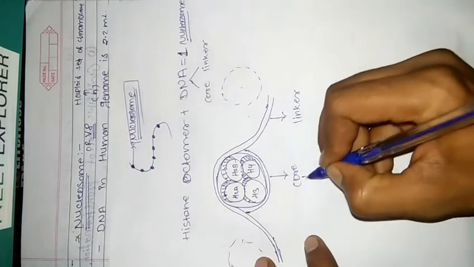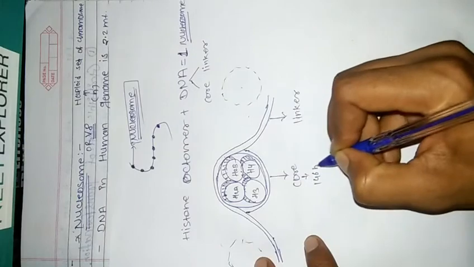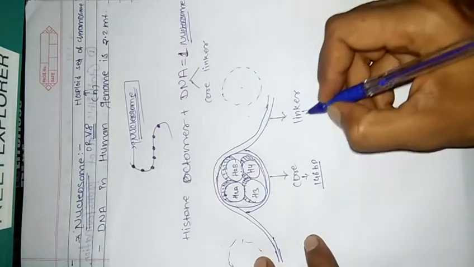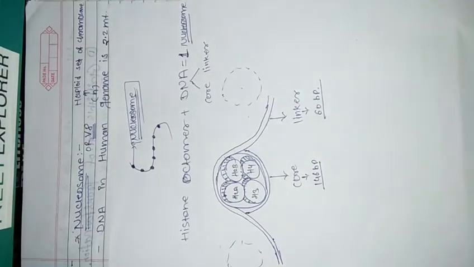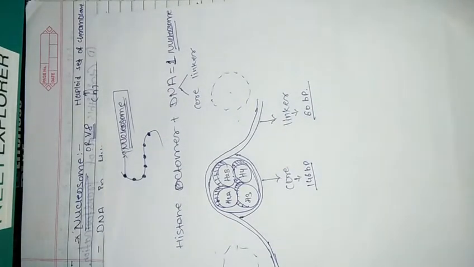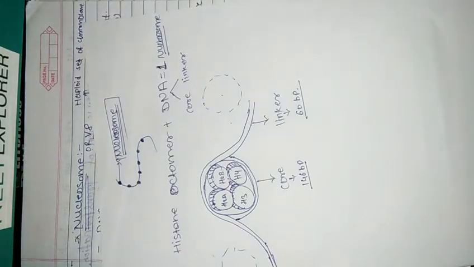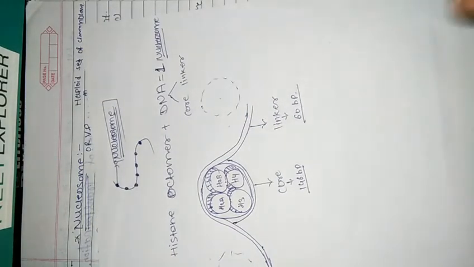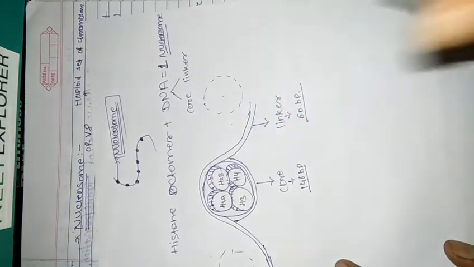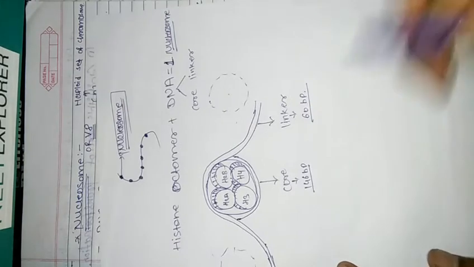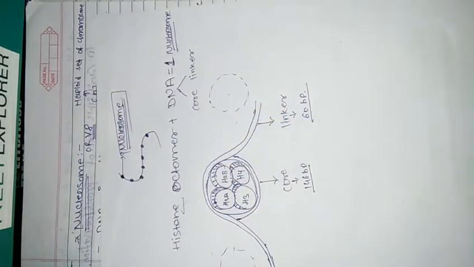The core DNA has 146 base pairs, and linker DNA has 60 base pairs. So you have to remember this difference: core DNA has 146 base pairs and linker DNA has 60 base pairs. So in total it becomes 206 base pairs in the nucleosome. This is one nucleosome. One nucleosome means histone octamer plus DNA.